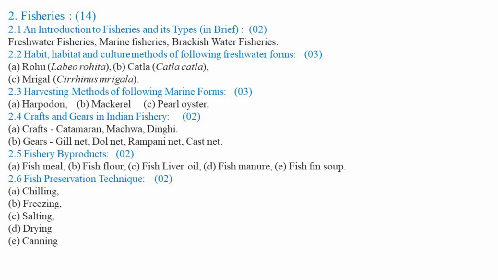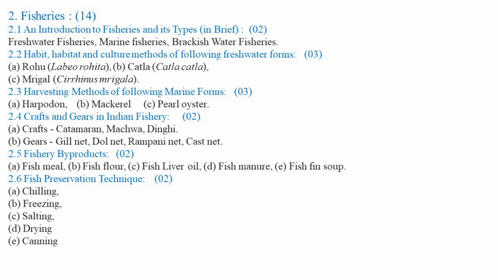So these are the different types of boats or crafts useful for fishing operation or the catching operations, or to operate the different types of nets so as to catch or harvest the fish from different water resources, maybe marine or freshwater resources.